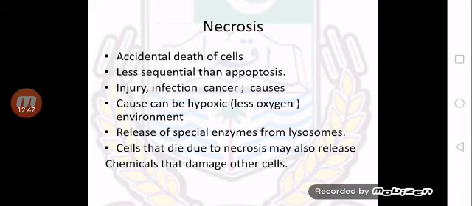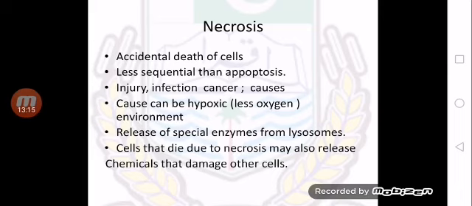There are many causes of necrosis, like injury, infection, cancer, etc. Necrosis may also occur when a cell is in a hypoxic environment, meaning if some area or some cells of the body are given less oxygen, then those cells may die.